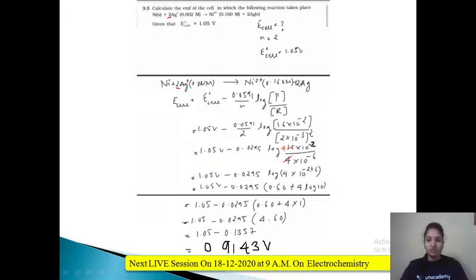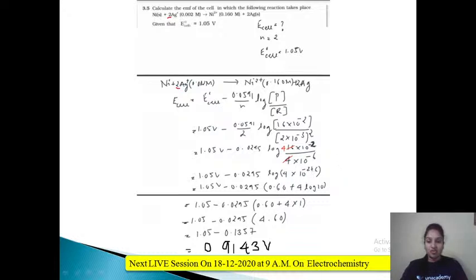So if you solve this power, how much are you going to get? 10 raised to 4, right? Log 4 into 10 raised to 4. Log 4 into 10 raised to 4 is nothing but log A into B. Log A into B is nothing but log A plus log B. So log 4 approximate value is 0.60, right? Log 4 approximate value is 0.60 plus log of 10 raised to 4.